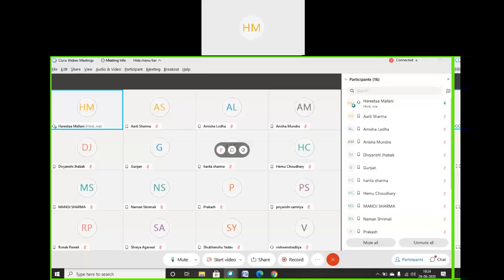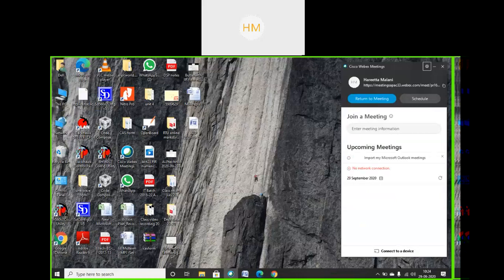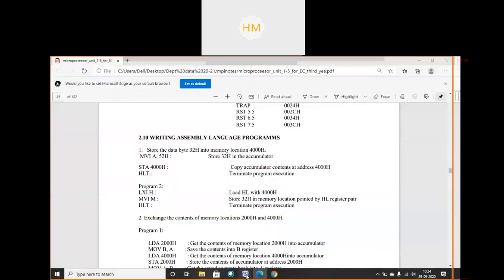So we will start with the subject microprocessor and interface. In that, we will study the topic of assembly language programming. That is a part of your third unit, which we have already started. Any query, any doubt you want to ask regarding the previous lectures we have studied?